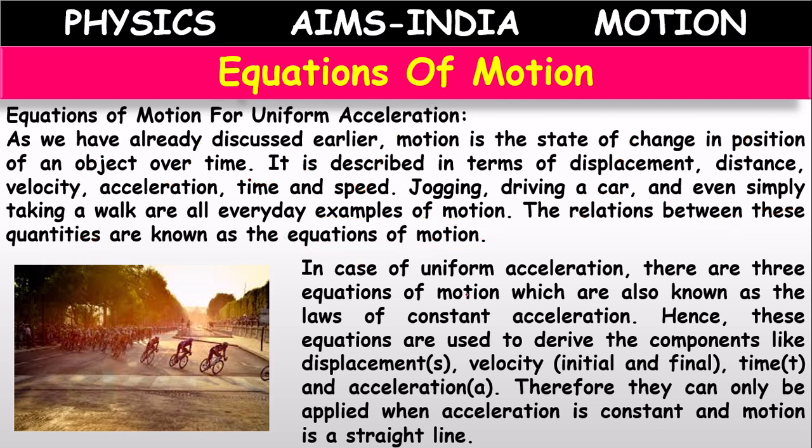When the body is in uniform acceleration, the relation between these quantities is mainly described with the help of three equations. They are known as equations of motion, or they are also known as laws of constant acceleration, because they will be applicable only if the body is under constant acceleration. So the equations of motion, indirectly we can call them laws of constant acceleration.